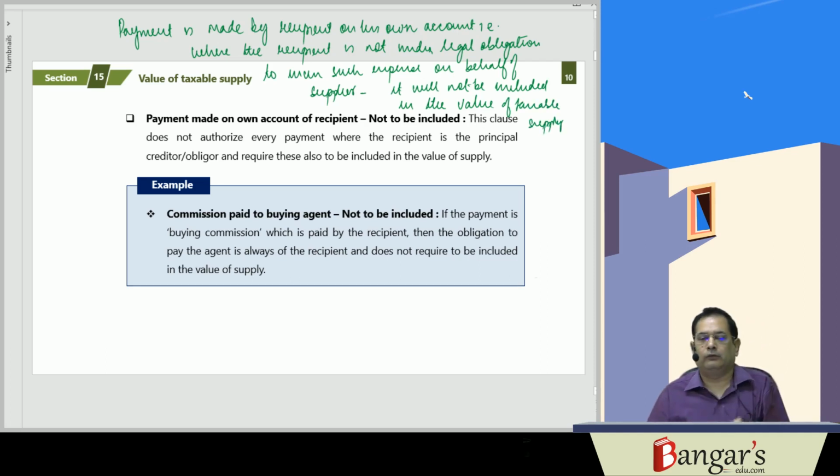In such a case, the same will not be included in the value of the taxable supply.